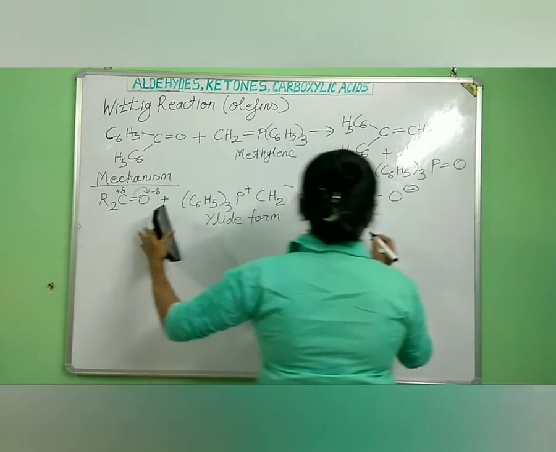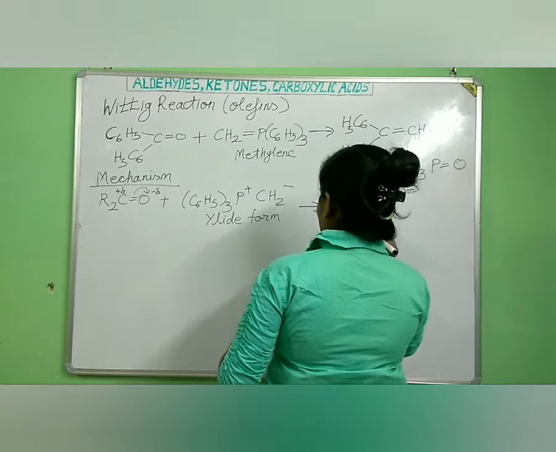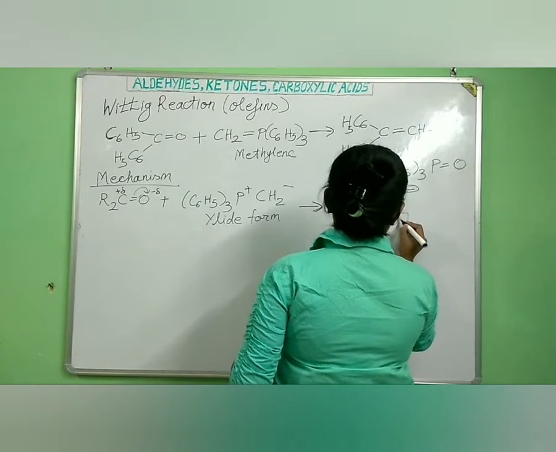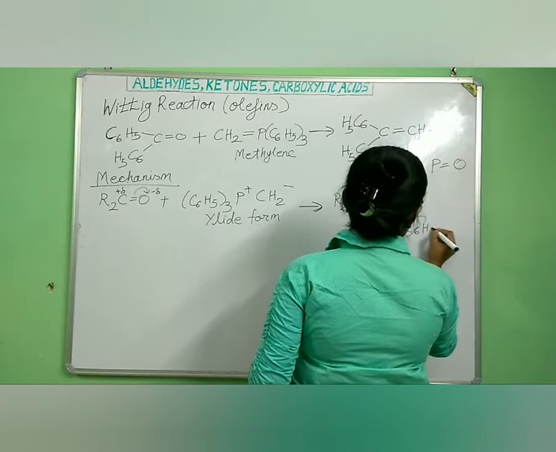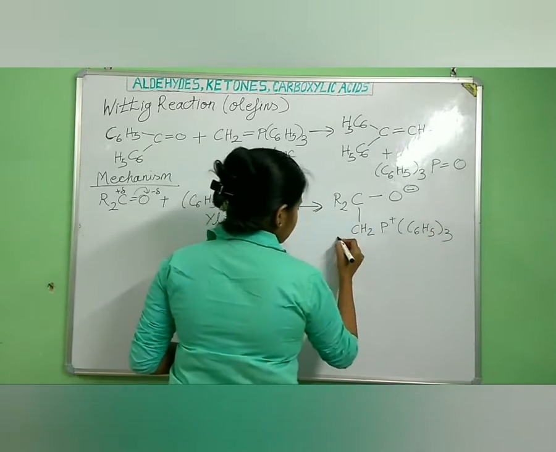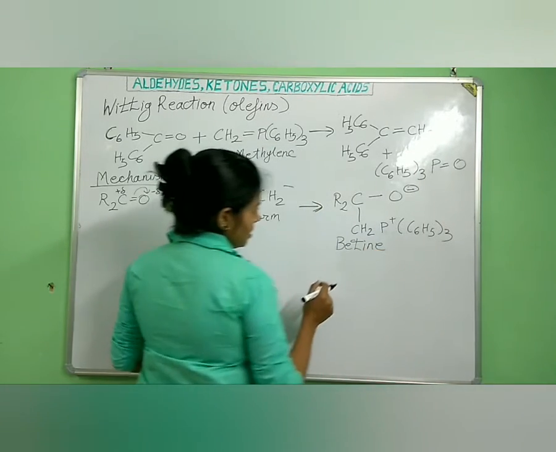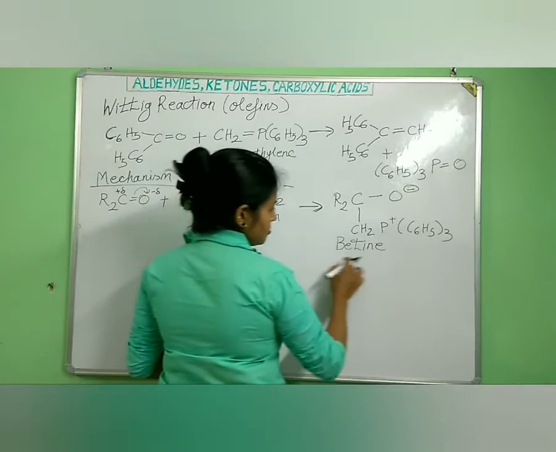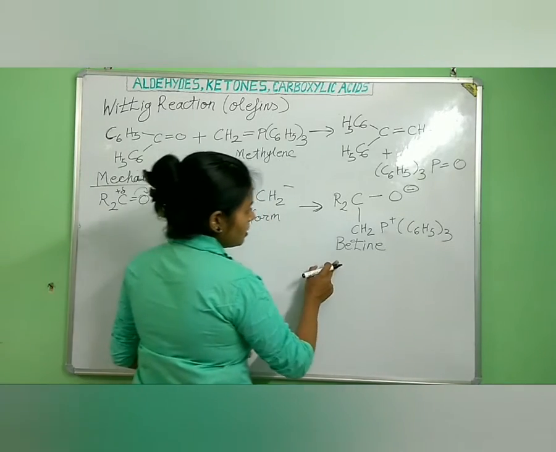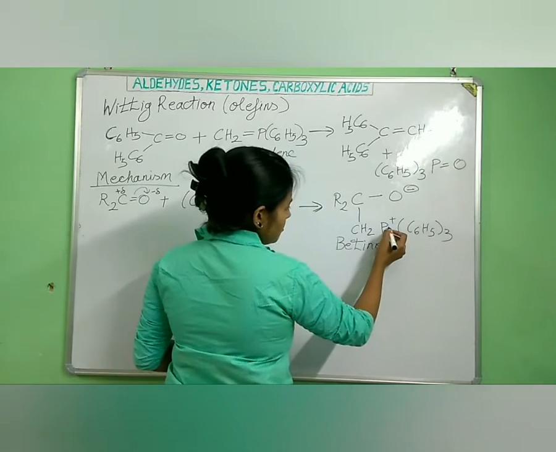So we get R2C and CH2 P plus (C6H5)3. So this is our betaine transition state occurring. Now what happens? This negative charge attacks over this positive charge.